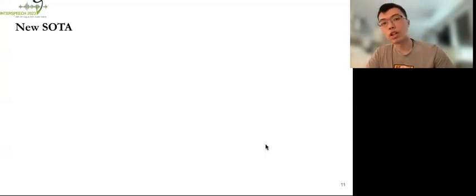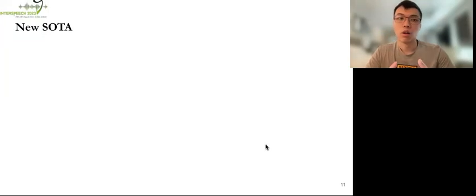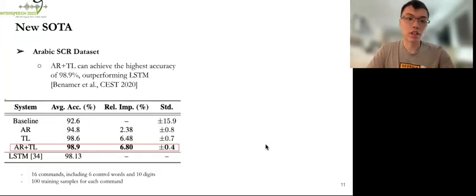Furthermore, a new state of the art has been achieved with our proposed methods, and here we show the results compared to the state-of-the-art systems. For the Arabic dataset, a bit of introduction: it consists of 16 commands, including 6 control words and 10 digits. For each command, there are around 100 training samples.